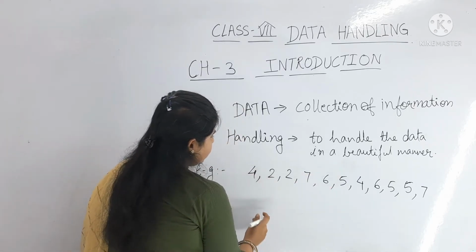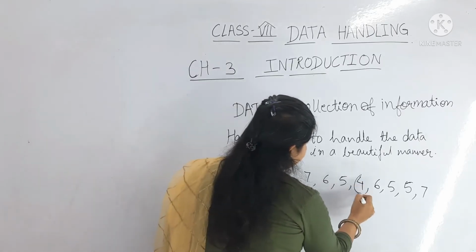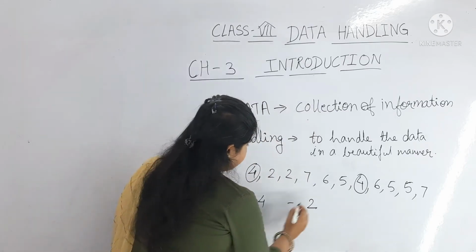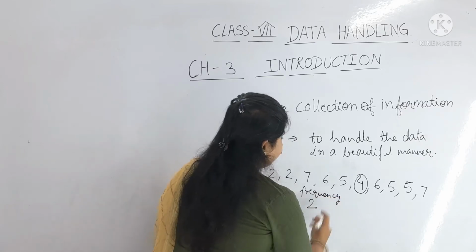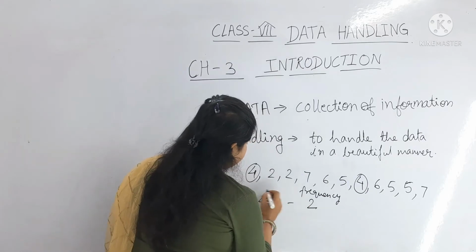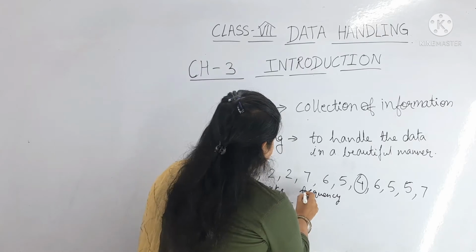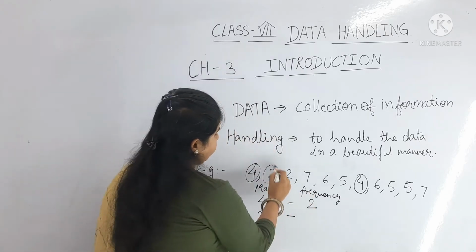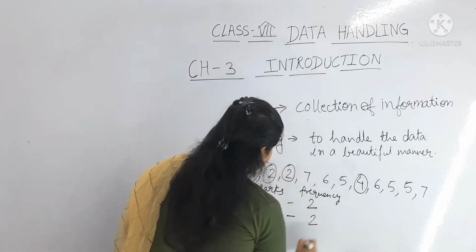So here you can write like this: 4. How many 4s are there? 1 and 2, that is 2. Okay, this is the frequency. Maybe the student marks out of 10 they are giving. So here it is marks, and this is the frequency. Here 2. How many 2s are there? 1, 2. Only 2 are there. Okay.